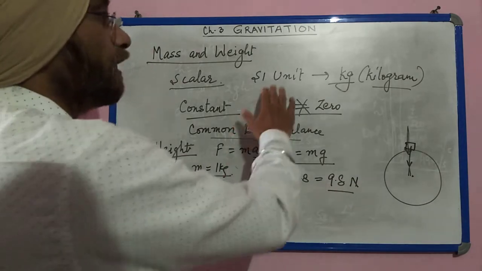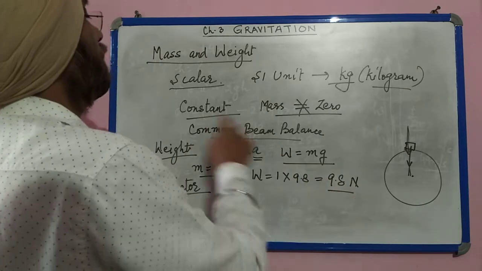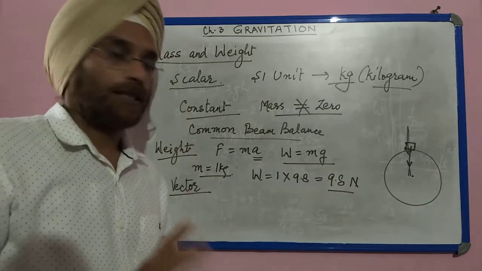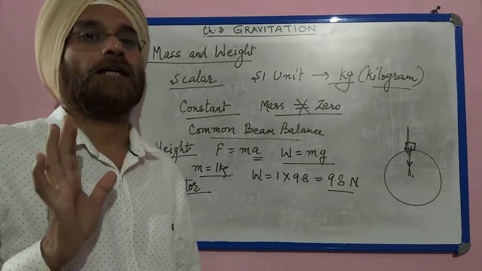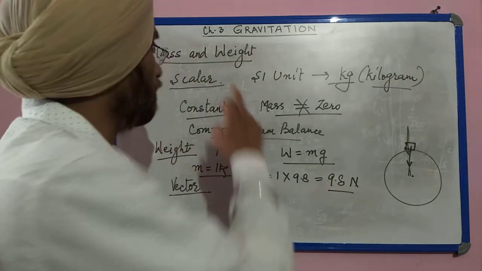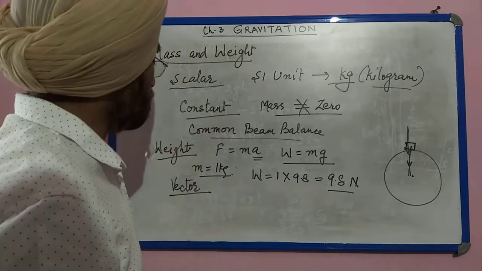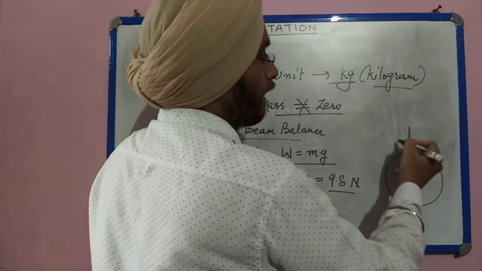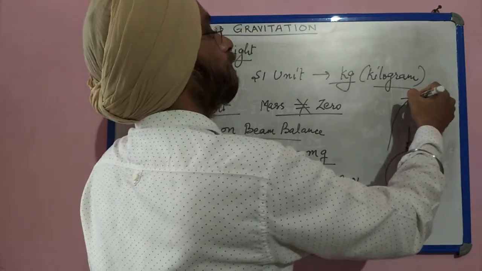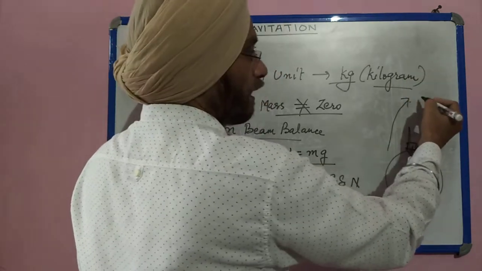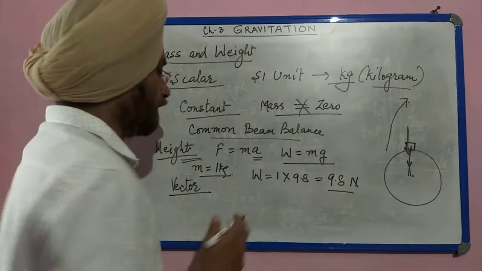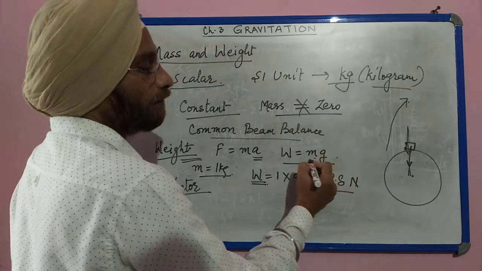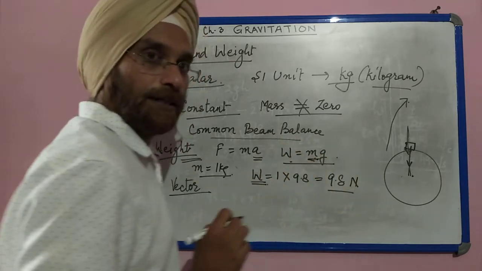Next, SI unit, I have told you Newton. Here mass remains constant, but weight does not remain constant. This is entirely different from the concept of mass. Why does weight vary? Because force can vary. Suppose we have gone to space, here the gravitational acceleration is very less, so since W is equal to m into g, mass will remain constant, but weight will decrease.